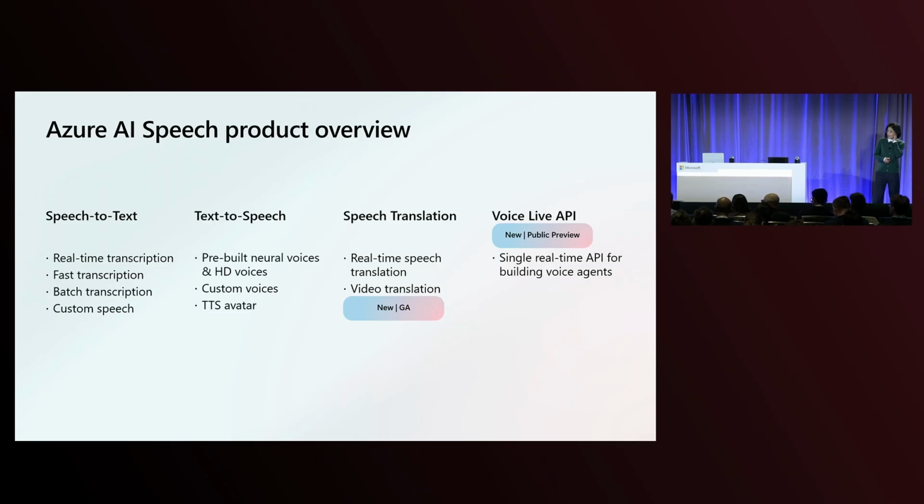Most importantly, we are excited to announce a new API called the Voice Live API. It's a real-time unified API to integrate all speech capabilities plus generative AI. It enables developers to easily develop voice-enabled AI services, AI agents.